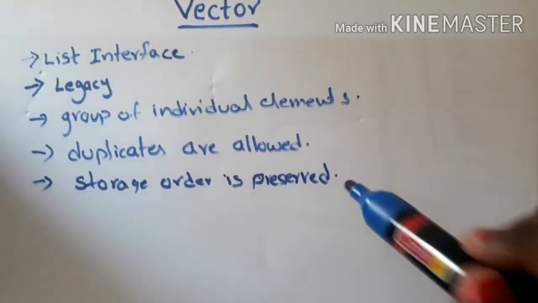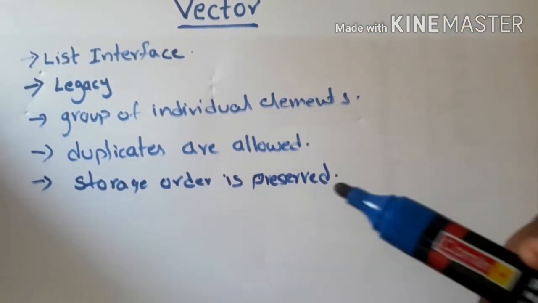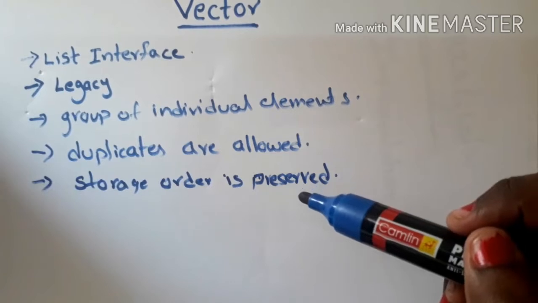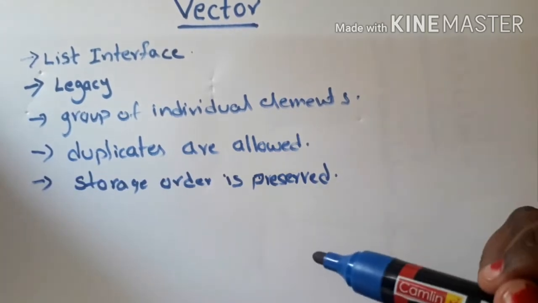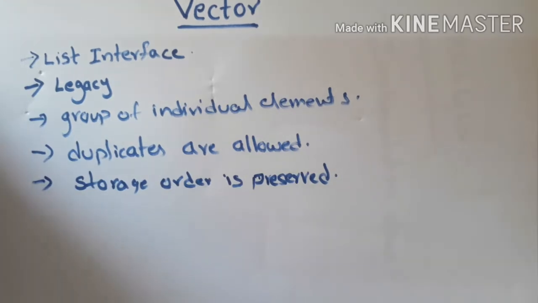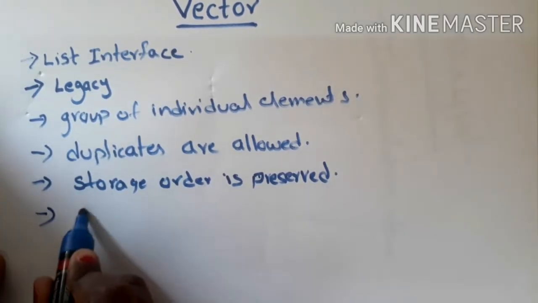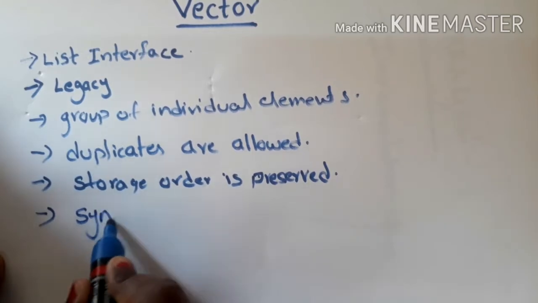Till now all the points of vector is very similar to the array list. Now we'll discuss about what are the differences of vector compared to your array list. The first major difference is like your vector class is synchronized, your vector object is synchronized. What is synchronization?